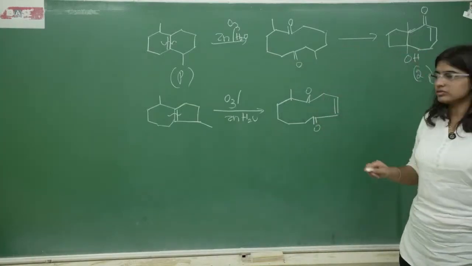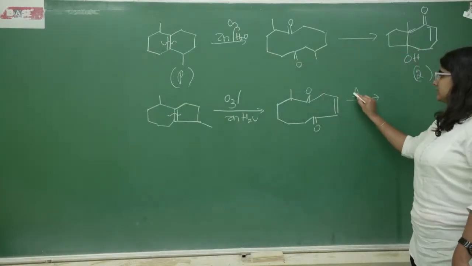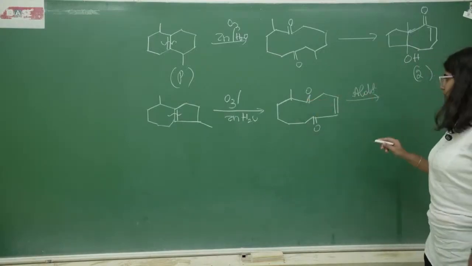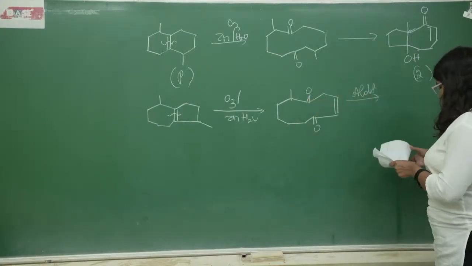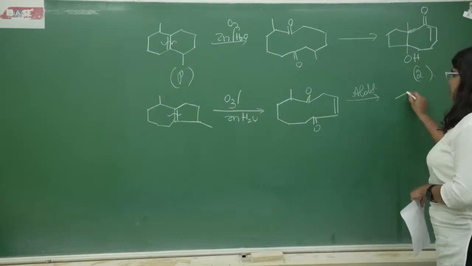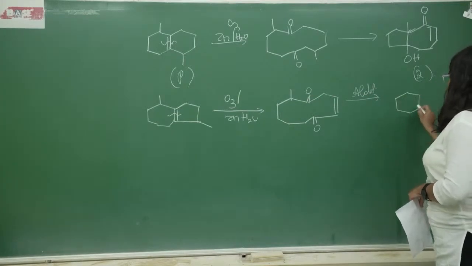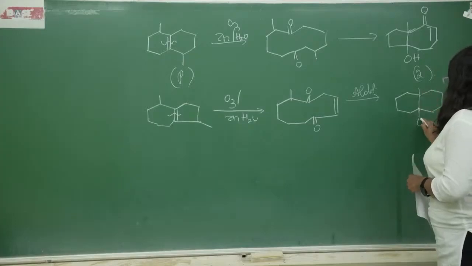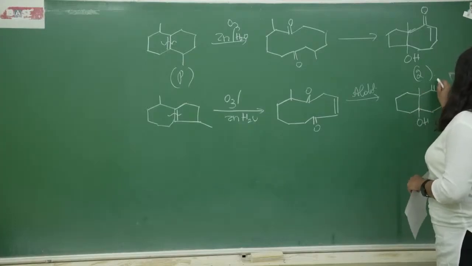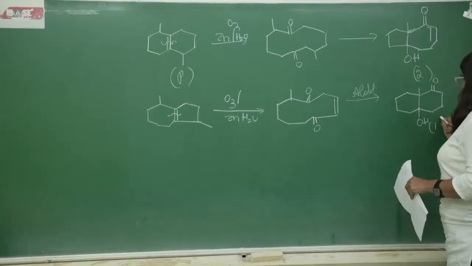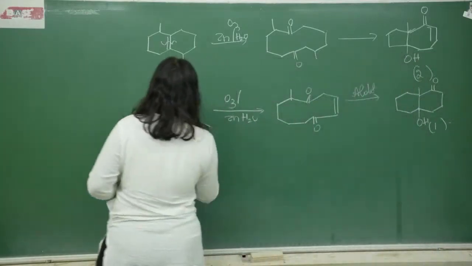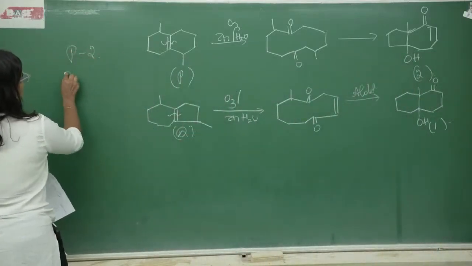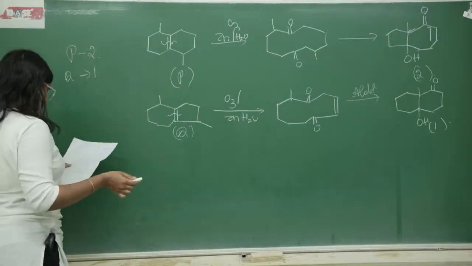Okay, now this is undergoing an aldol condensation. So the more stable enolate ion is formed over here. So in this case what I am going to get is a 6-membered ring. So this corresponds to 1. So Q corresponds to 1. So P corresponds to 2 and Q corresponds to 1.